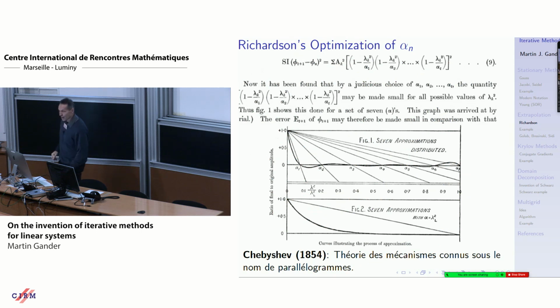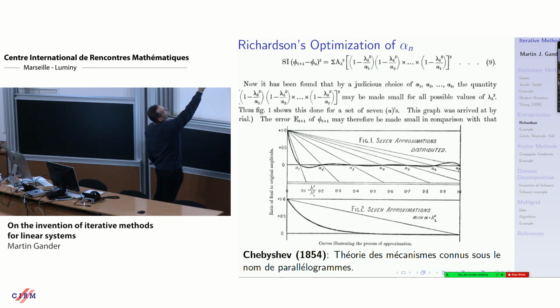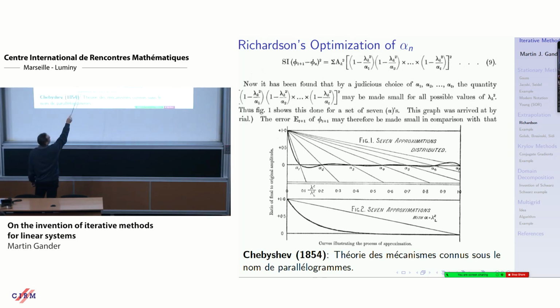And then what is this alpha n? He looks at the residual polynomial where the alpha appears. You have the spectrum, the eigenvalue is lambda. And then he says, now it has been found that by judicious choice of alpha 1 to alpha t, this residual polynomial quantity may be made small for all possible values of lambda, the eigenvalues. Thus, figure 1 shows this done for a set of 7 alphas. This graph was arrived at by trial.